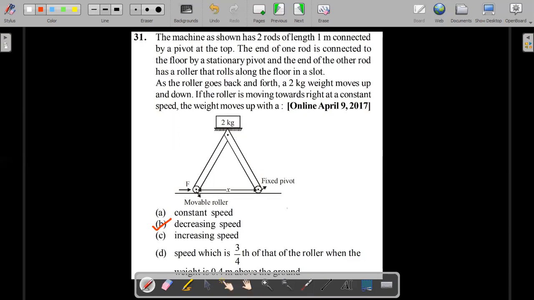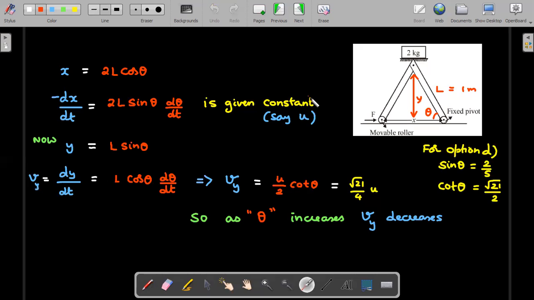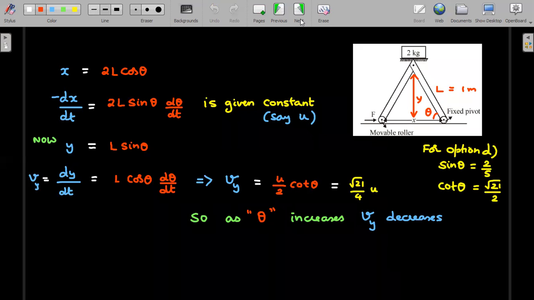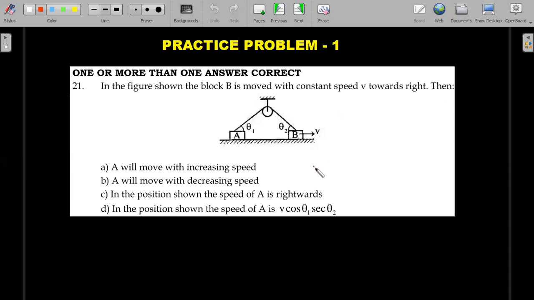Okay, right. So that's how you solve these kinds of questions. Let's take up a similar practice problem. I have picked a question with more than one correct option so that we'll have multiple concepts covered in a single problem. You have a simple pulley block system where block 1 is moving towards the right with speed V, making angles theta 1 and theta 2 as shown.